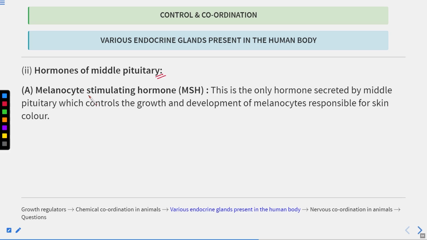So first one is the melanocyte stimulating hormone. This is the only hormone secreted by the middle pituitary which controls the growth as well as the development of the melanocytes, which are responsible for skin color. Skin color is based on the presence of melanin. Okay, so melanocyte stimulating hormone is the only hormone secreted by the middle pituitary, and it controls the growth and development of the melanocytes.